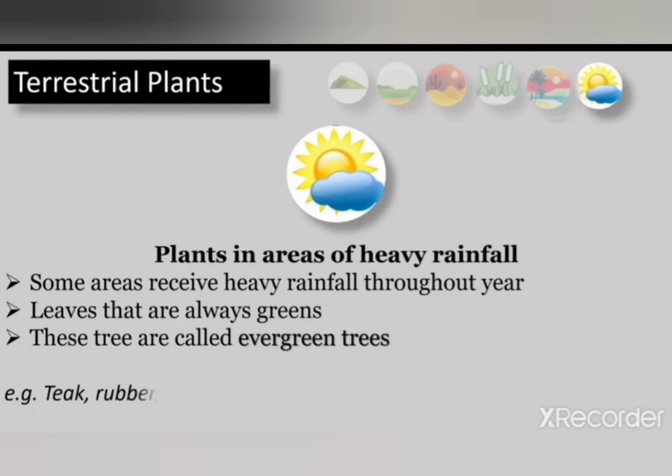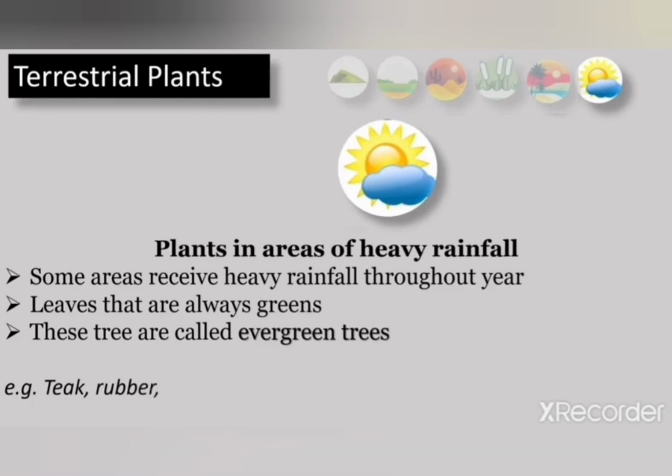Leaves are always green. Why are leaves always green? Because of the heavy rainfall and the presence of sunlight, the leaves remain green throughout the year, and so the trees growing in this region are known as evergreen trees. Okay, examples: teak and rubber.